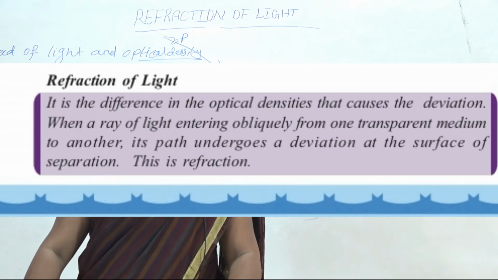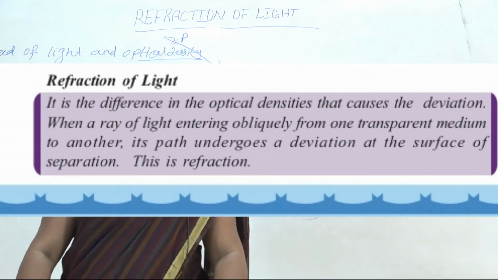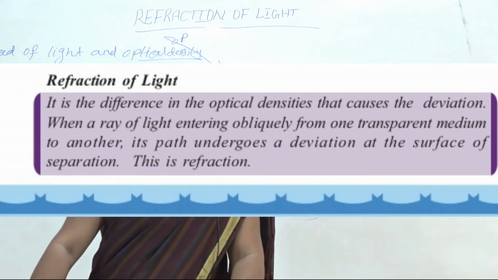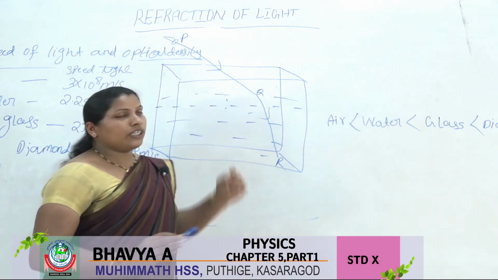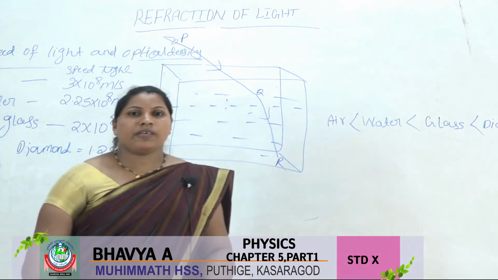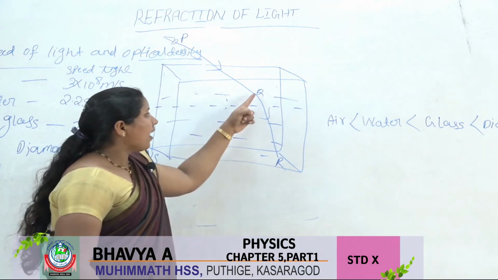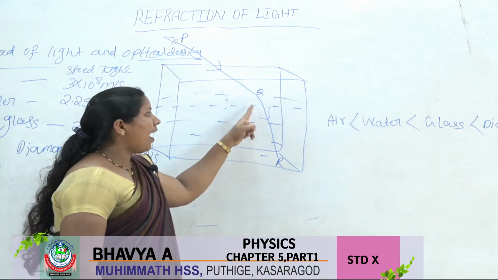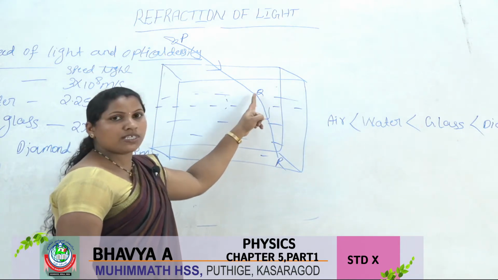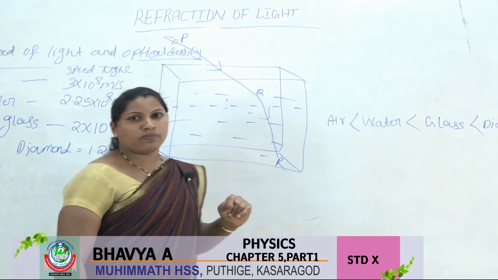When a ray of light enters obliquely from one transparent medium to another, the path undergoes a deviation at the surface of separation. Here, the incident ray, the refracted ray and the normal at the surface of separation are in the same plane.